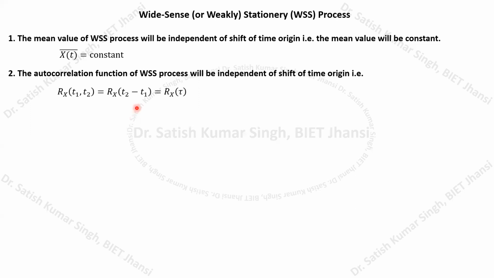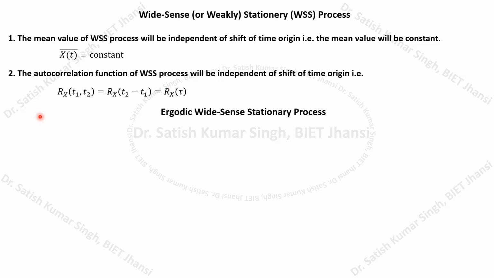So whenever this difference is the same, this will be the only function of your tau, and it will normally be a constant value. So here you can see this is your wide sense stationary process. Normally in the case of a wide sense stationary process, these two conditions must be met, right?